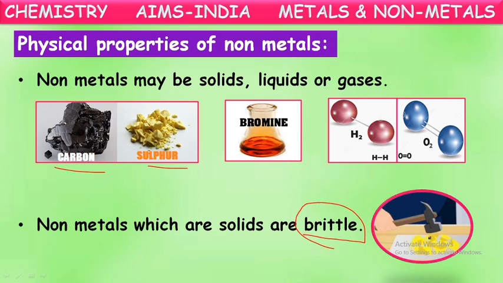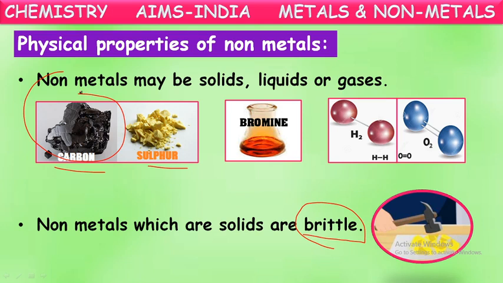So most of the solid nonmetals are brittle. They easily break into small pieces when hit with the hammer or when they fall down. See here carbon. Carbon is available for us in the form of coal. Coal seems like a solid, but when it falls on the floor, immediately it breaks up into small pieces. When you hammer that coal, it will become small pieces.